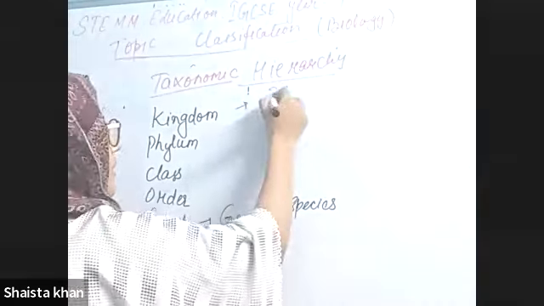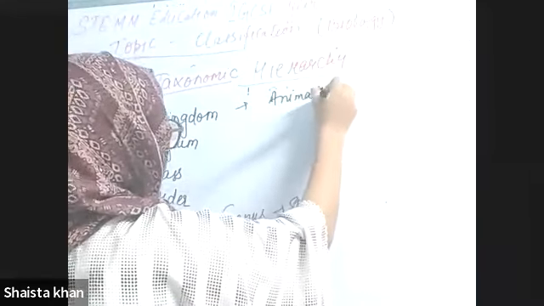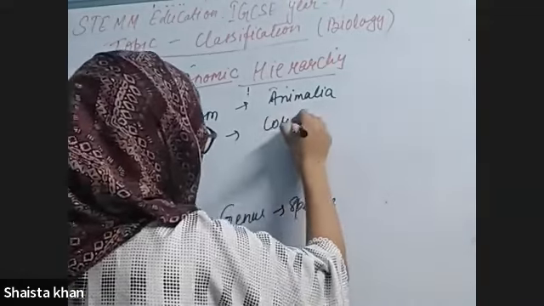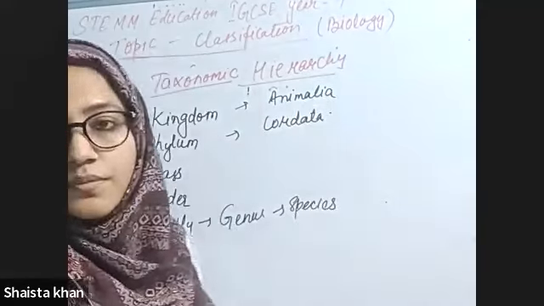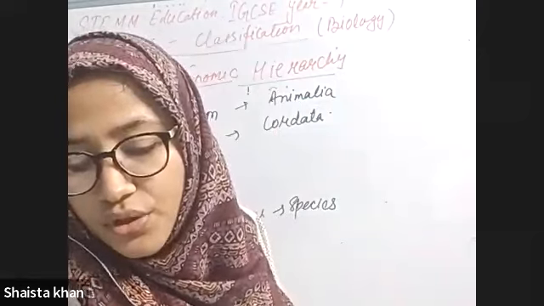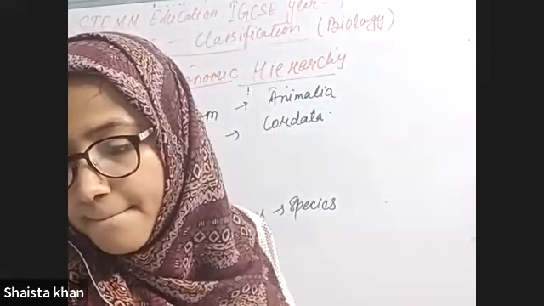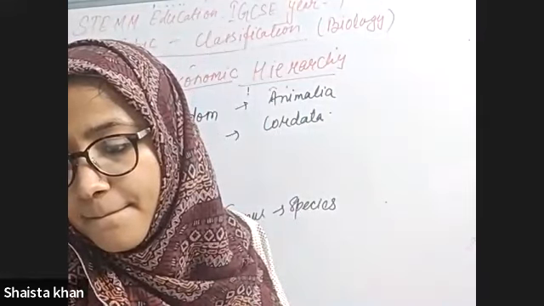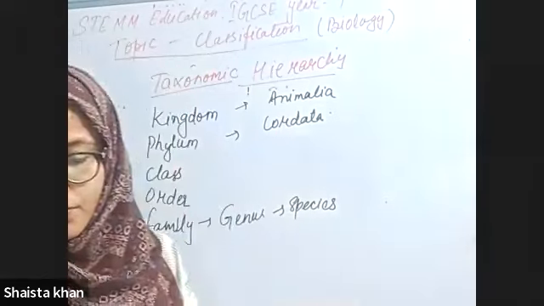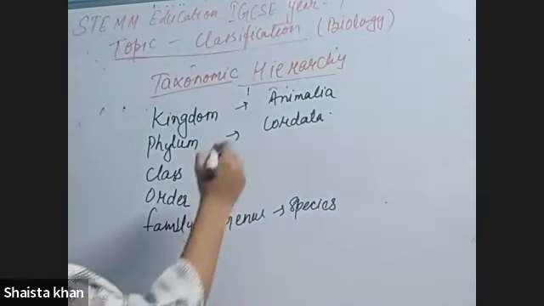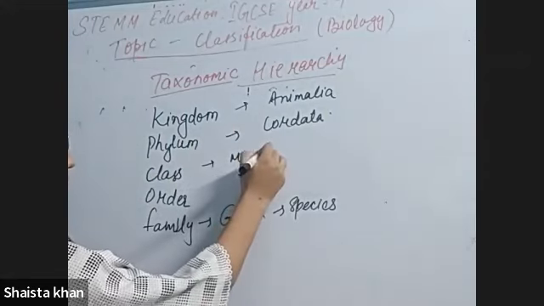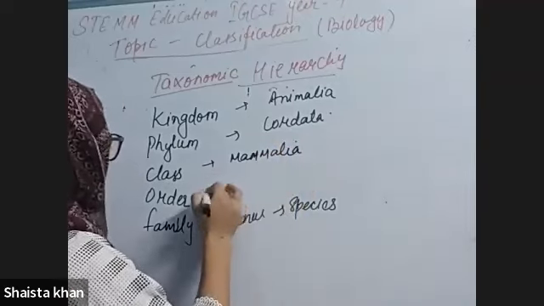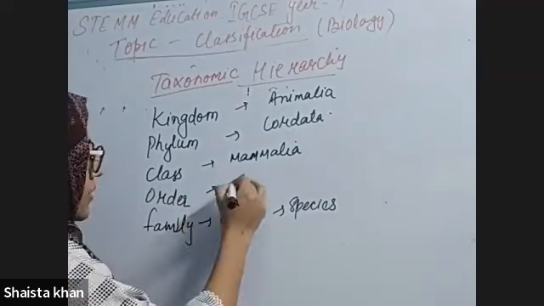So in kingdom, Animalia. Phylum, Chordata. It is also mentioned in your book. Class, Mammalia. Order, Carnivora.